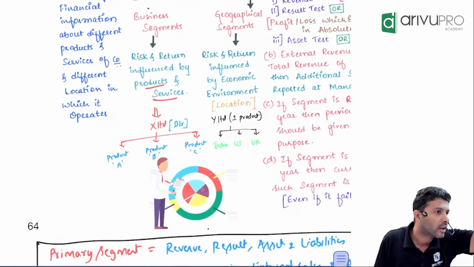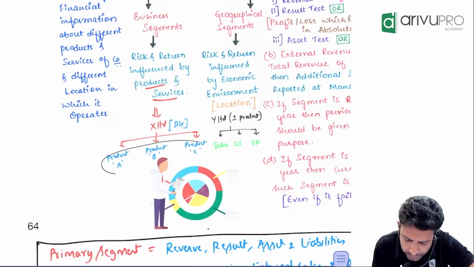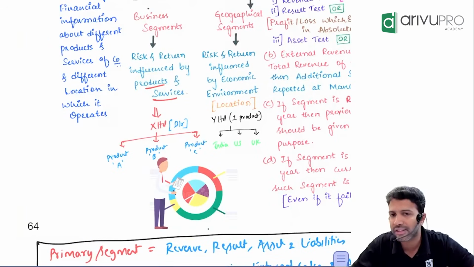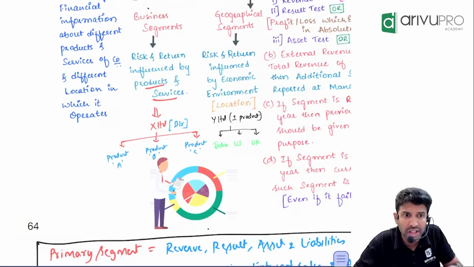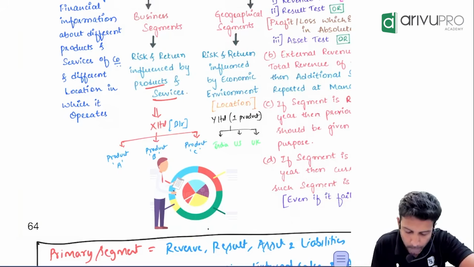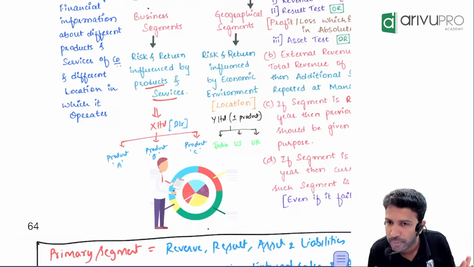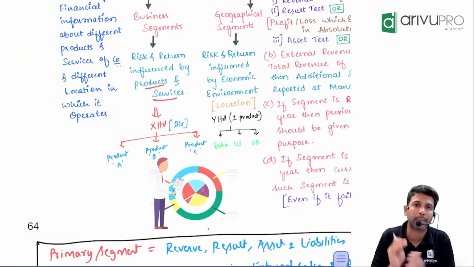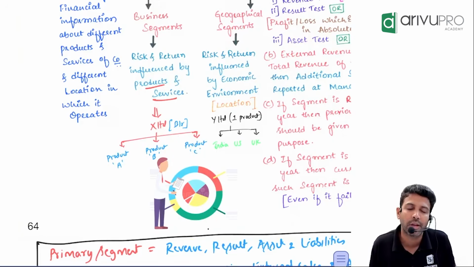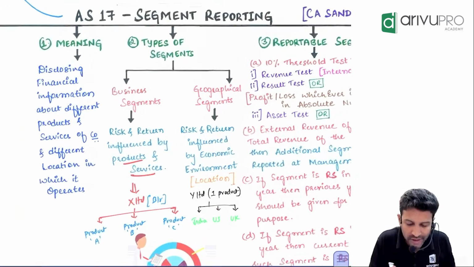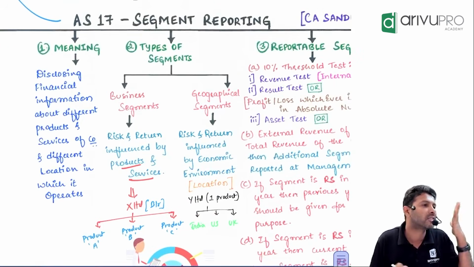They have only one location in Bengaluru. Now you tell me, is risk and reward driven by the location or the product? The products are influencing the risk and reward for the company. Yes or no? That means segment information should be given product wise. That means we say we are following the business segment approach.